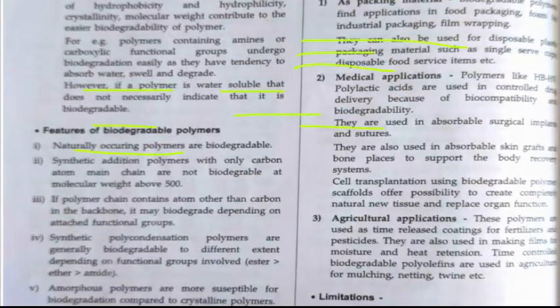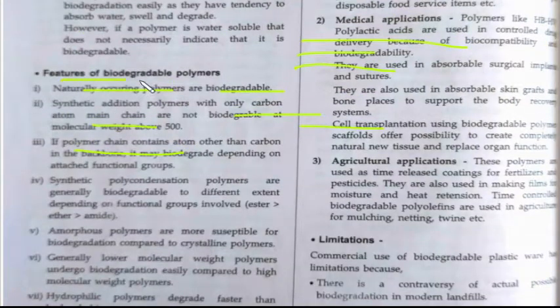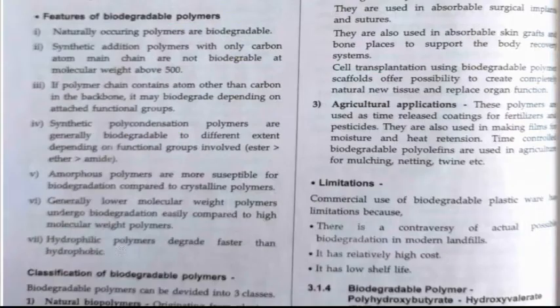So what are the features of biodegradable polymers? Basically, naturally occurring polymers are biodegradable, while synthetic addition polymers with only a carbon atom main chain are not biodegradable. If the molecular weight is above 500, it cannot be degraded. Okay, just like you have studied about the detergents, right? It's the same way. So these are the various features.